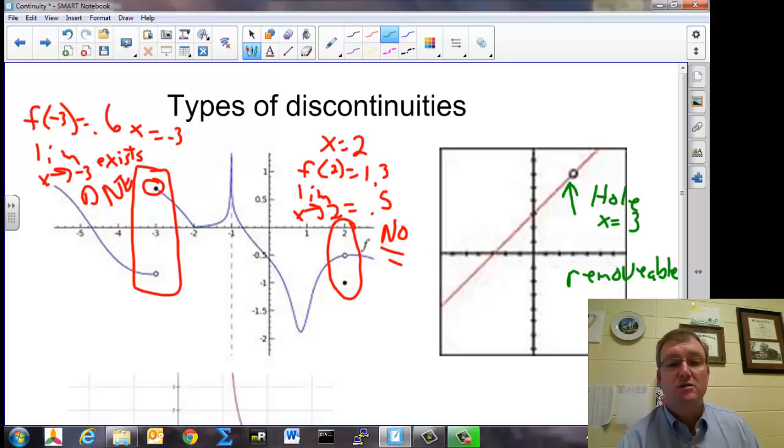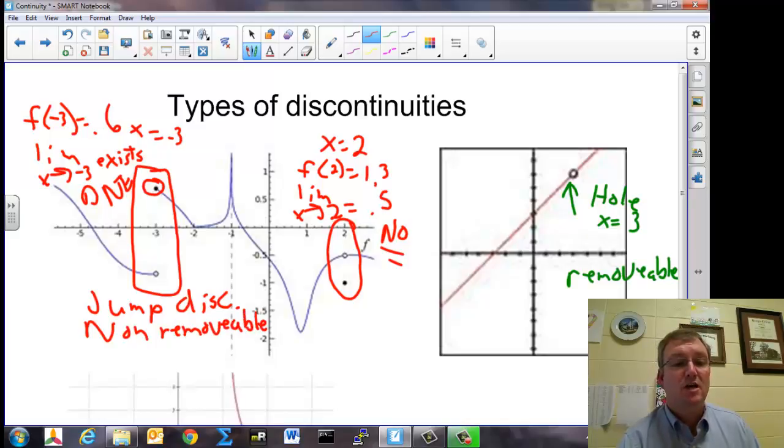Now over here on these other discontinuities, on the first one, what are they? Can the function be redefined to make these two join up? No. So this discontinuity over here is called a jump discontinuity. Okay, because the function jumps from one place to another place. Another name for this would be a non-removable. Non-removable, because we cannot remove that point of discontinuity simply by redefining the function. It's too big of a gap there. The only time there's a removable discontinuity is if there's a hole in it.